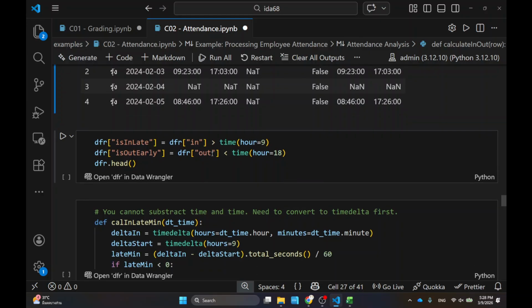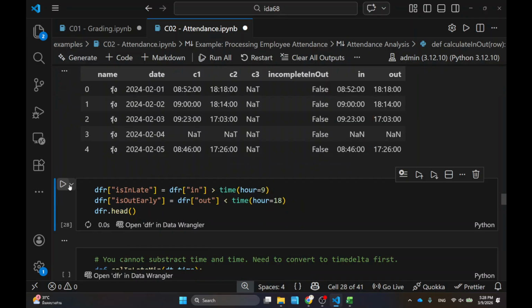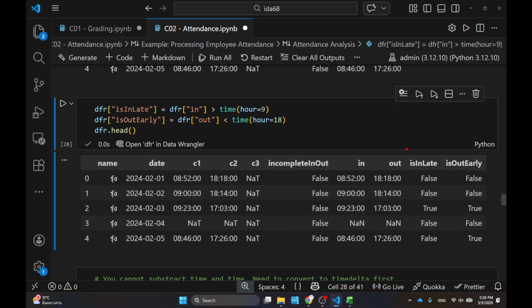Once I have analyzed which time is the in and out, then I can say whether it's late or not late, right? So this one 9 or 6 p.m., right? And then again, I will create more columns saying, for each row, is it coming in late or is it out early? For example, this guy gets flagged for coming in late and coming out early for this particular day. So as you can see, you create more and more columns.